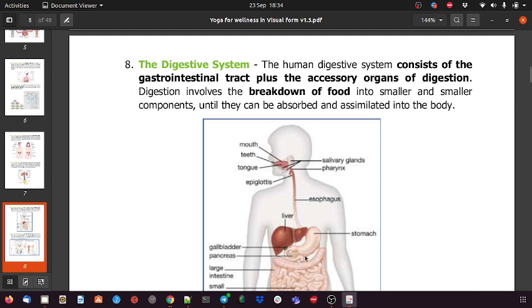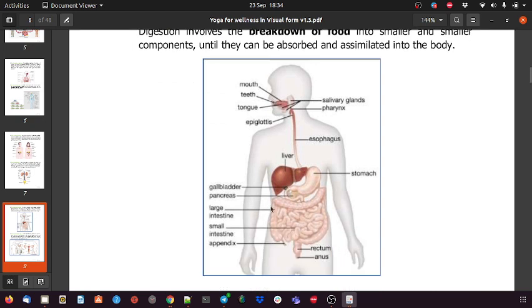When it passes on to the small intestine, we have the liver and the pancreas present, and they have a role in helping the digestion. So this is where the food gets absorbed, the nutrition values get absorbed, and this is carried out over a long duration. Whatever nutrition value is present in the food is fully absorbed, and then it is passed on to the large intestine.